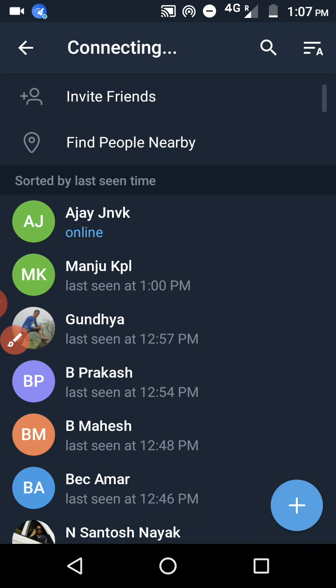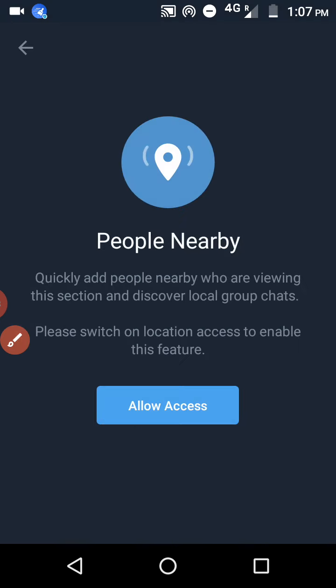What does that mean? We turn on the location of our phone, and it will search for people who are using Telegram nearby you. If your crush is also using Telegram and is online, you can directly get her number and start chatting with her or with him. It's one of the best features, right? Without knowing their number we can chat with them. So it's a very useful thing.